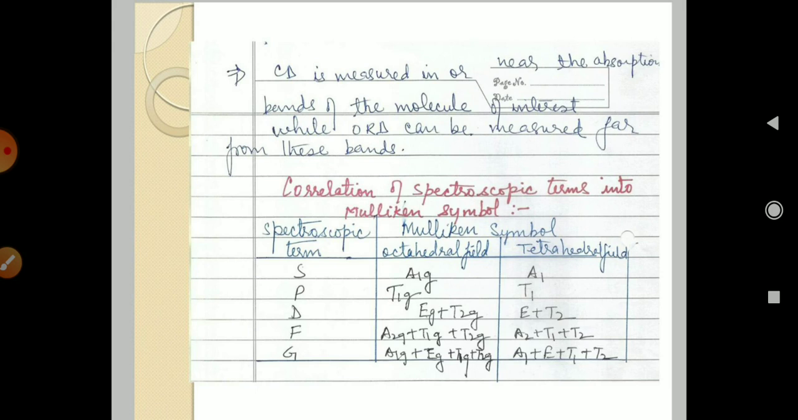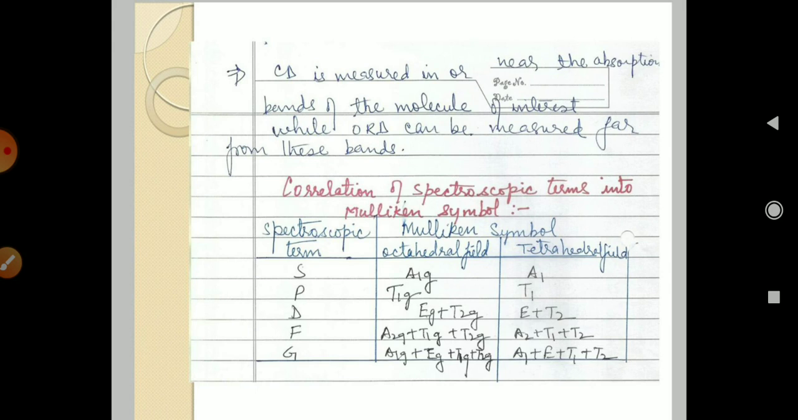So the second is CD measurement. It is measured near the absorption band of the molecule, while the ORD can be measured far from the band. And the CD gives the intensity. It can observe the intensity of the interaction of the absorption of the band.